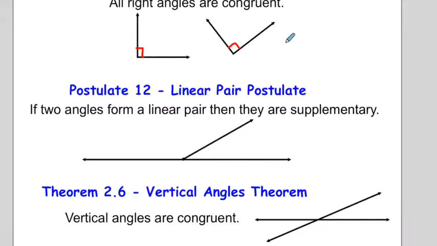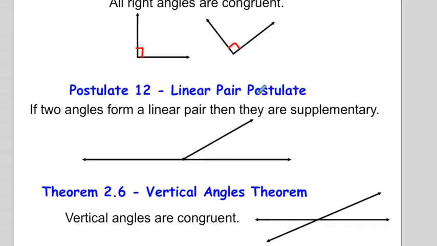Well, I think you could see that if I had two separate angles that were both right angles, it would be a pretty simple, maybe a 2 or 3 line proof to show that both of those angles had a measure of 90. And since those angles had a measure of 90, then they had the same measure and that they were congruent. That's how you would go about proving it.